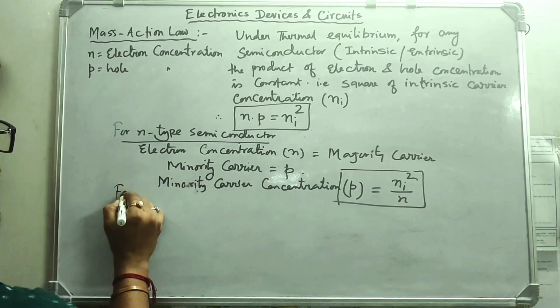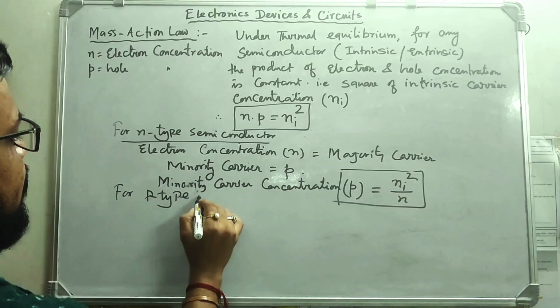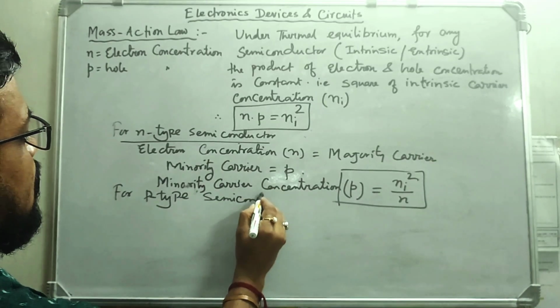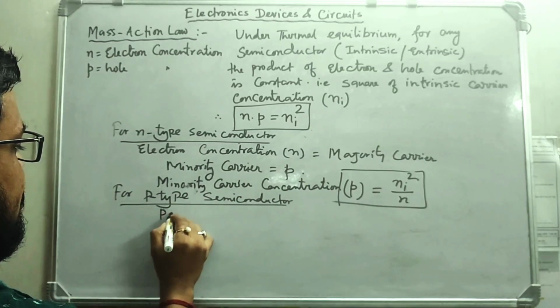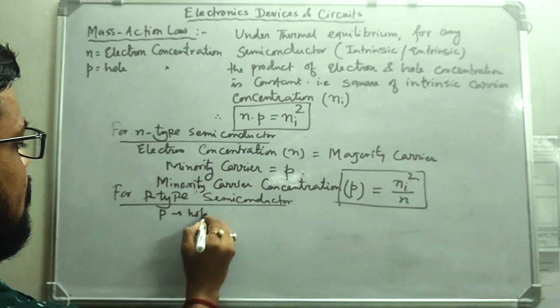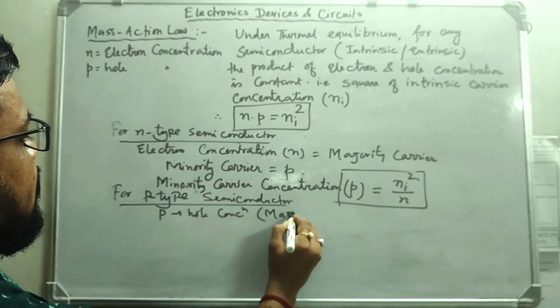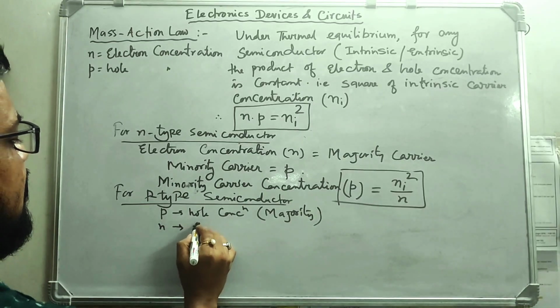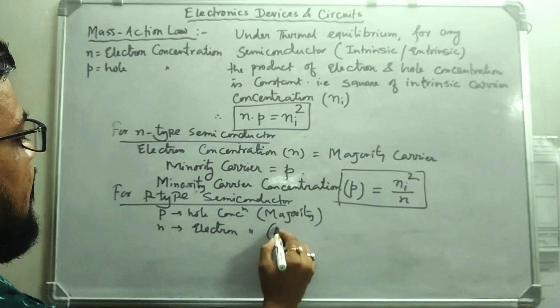So this is how we can calculate the minority carrier concentration for a particular semiconductor. For P type, what is majority and what is minority? For P type semiconductor, majority is hole and the minority is electron, right? So p is the hole concentration, which is the majority carrier in P type semiconductor, and n is the electron concentration, which is the minority carrier.